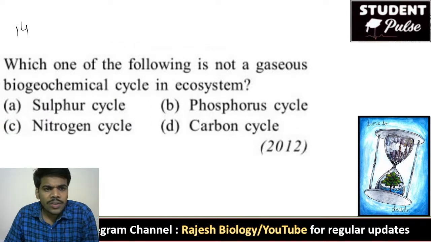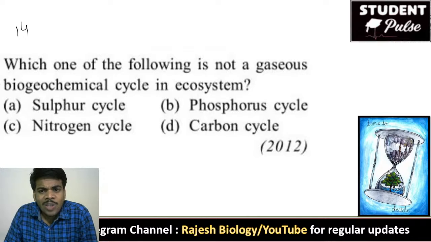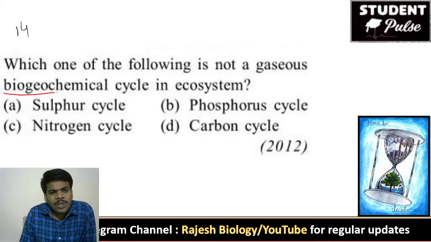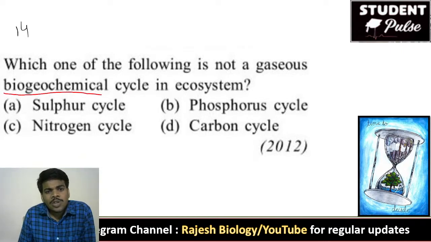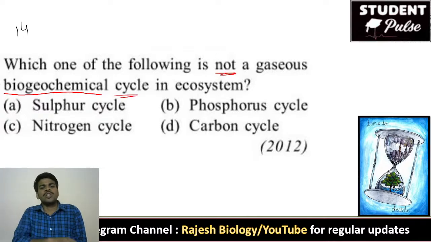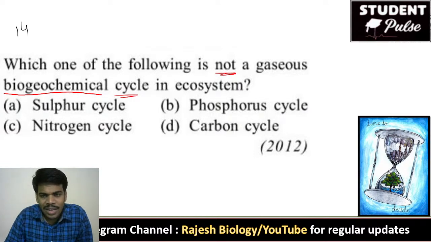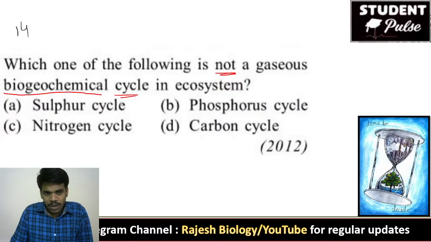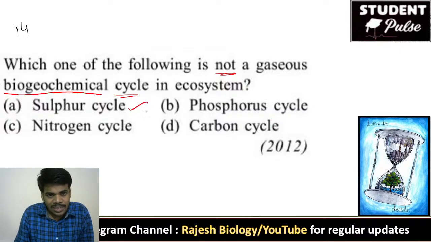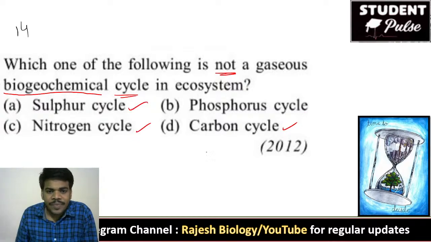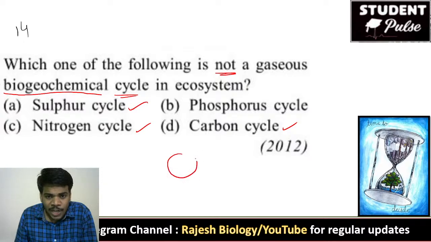Next, 14th question. Which one of the following is not a gaseous biogeochemical cycle? Carbon, sulfur, nitrogen, all these three are biogeochemical cycles because there is a repetition.